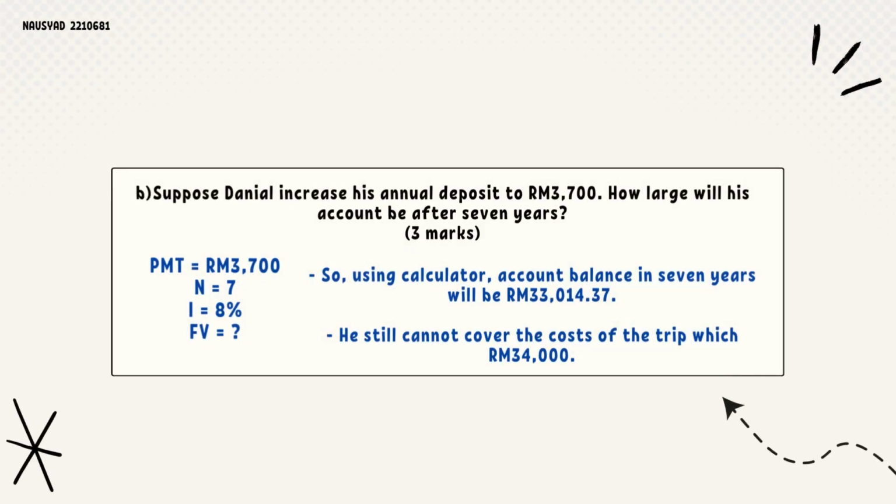For the next question, suppose Daniel increased his annual deposit from 3,500 to 3,700. How large will his account be after 7 years? So for this question, we need to change the PMT and still calculate the FV in the next 7 years. So PMT will be RM 3,700, N equals 7, I equals 8%, and the FV in the next 7 years will be RM 33,014.37. So still he cannot cover the cost of the trip, which is 34,000.